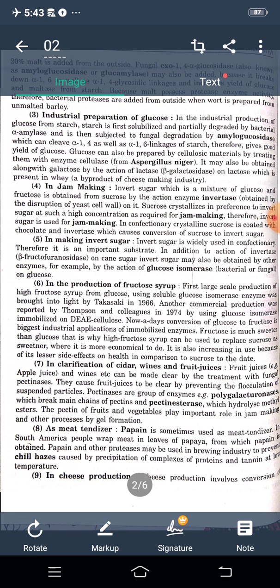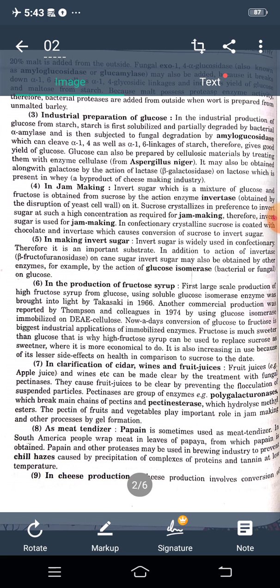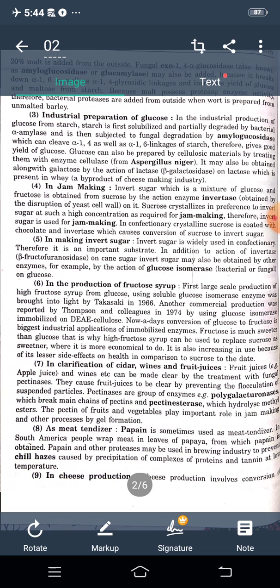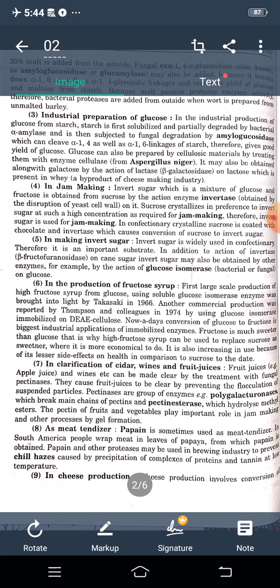Now, the third use is industrial preparation of glucose. In the industrial production of glucose, starch is first stabilized and partially degraded by bacterial amylase and is then subjected to fungal degradation by amyloglucosidase, which can cleave alpha 1,4 as well as alpha 1,6 linkages of starch, therefore giving a good yield of glucose.